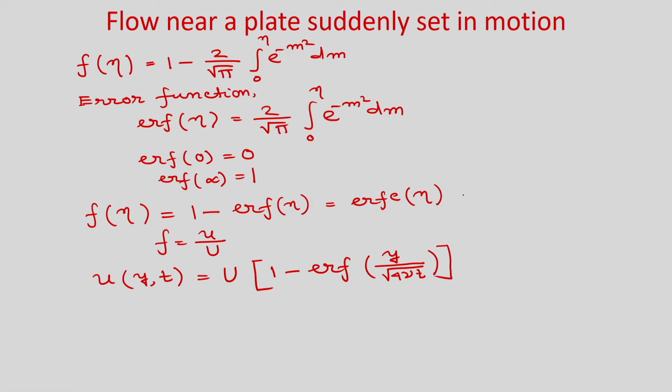So, if you see this expression, obviously u by U, which is your non-dimensional velocity, is a function of eta only. Okay. And in terms of y and t, if you write the velocity, then obviously this will be a function of y and t.